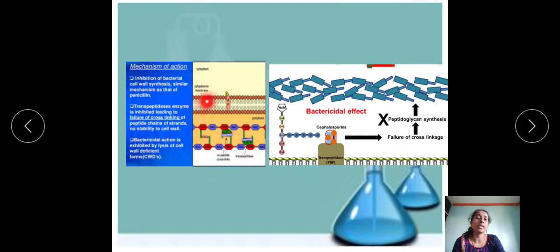Let's see in this diagram, there is inhibition of bacterial cell wall synthesis after binding of cephalosporins at PBP. So the transpeptidase type of enzymes is inhibited, leading to the failure of cross-linking of the peptide chain. That's why there is no stability of the cell wall, and so the bactericidal action is exhibited by the lysis of cell wall deficient forms.